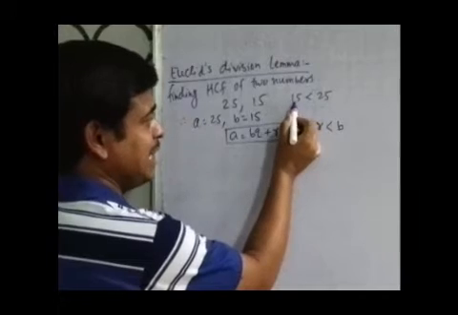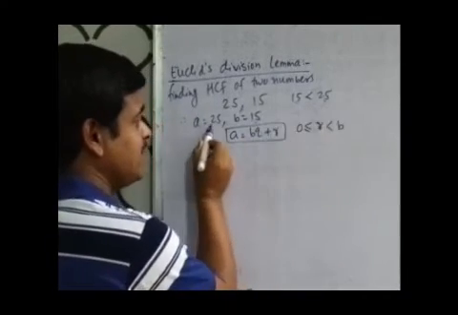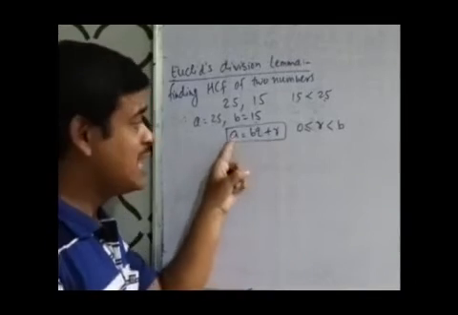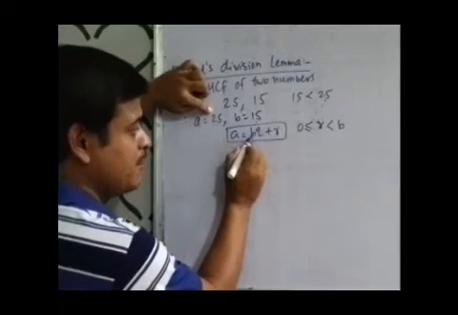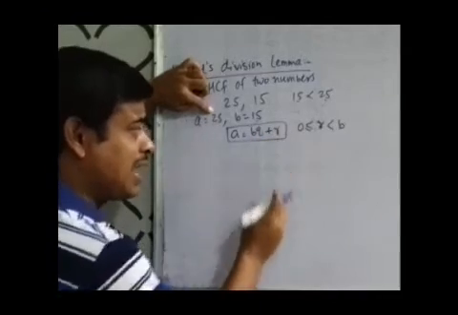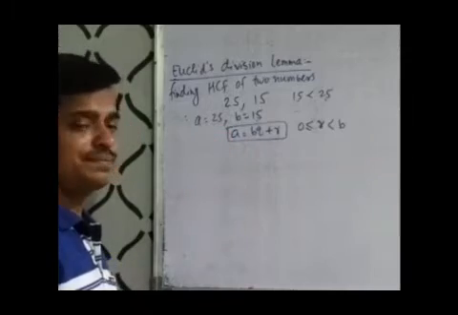It means we can take 15 as our divisor and 25 as our dividend. According to Euclid's division lemma, A is the dividend, so 25 is our dividend. B is the divisor, so we have 15 as the divisor. Q and R we can find when we divide these two numbers.